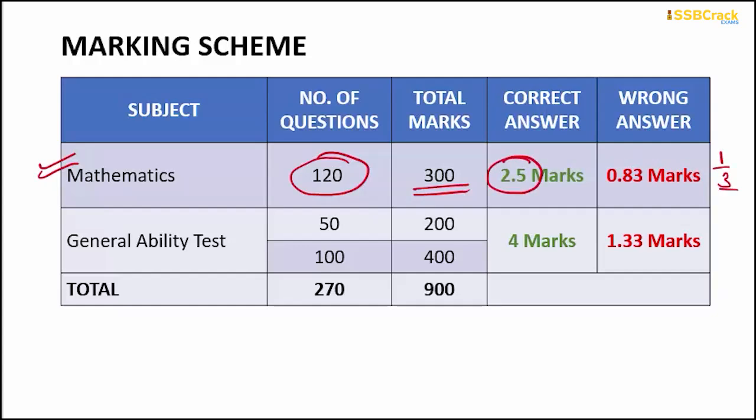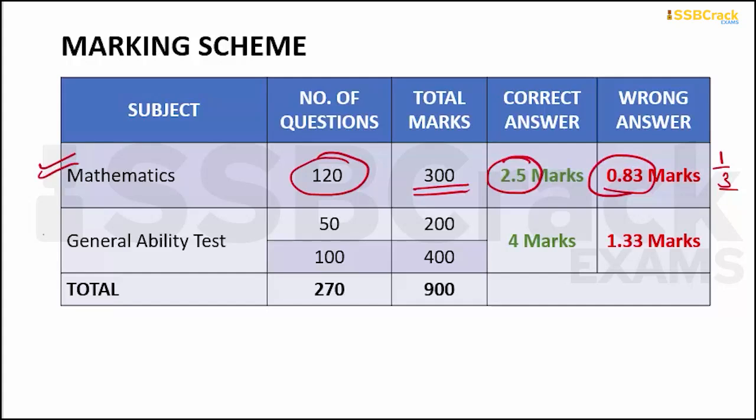That means 1/3 of the marks allotted to each question, which is, for each incorrect answer, there will be a penalty of 0.83 marks. But if a candidate has given more than one answer, it will be treated as a wrong answer. And in case you have given no answer and left the mark sheet blank, then there will be no penalty at all.